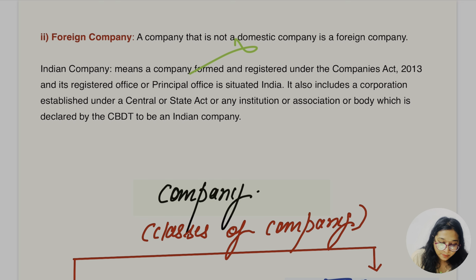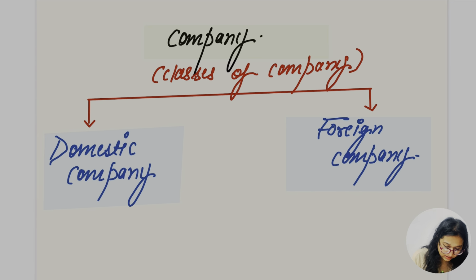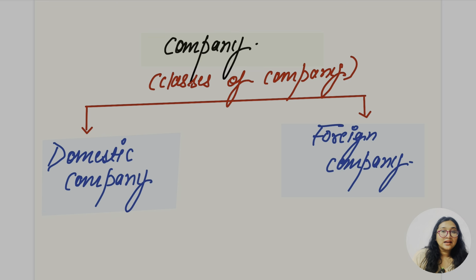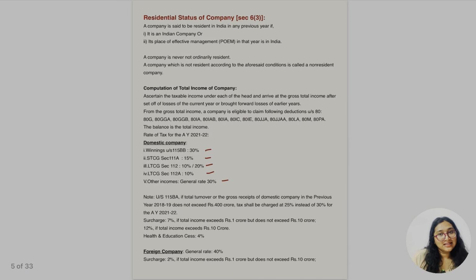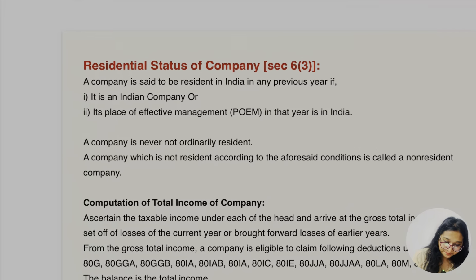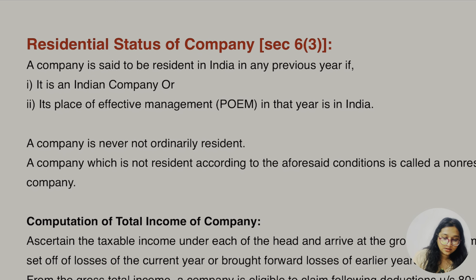Indian company means a company formed and registered under the Companies Act 2013 and its registered office or principal place is situated in India. It also includes a corporation established under a state or central act, or any institution, association or body which is declared by notification, which I have already told you. So the classes of company are domestic company and foreign company. I know this. Let's go for the residential status of the company as per section 6 subsection 3.